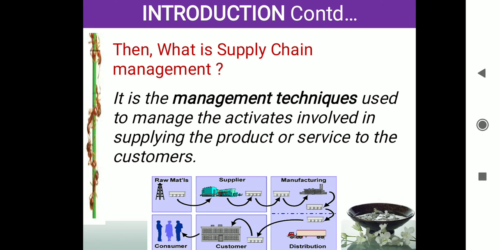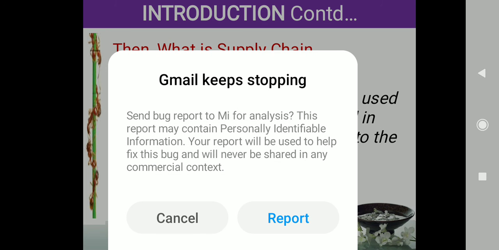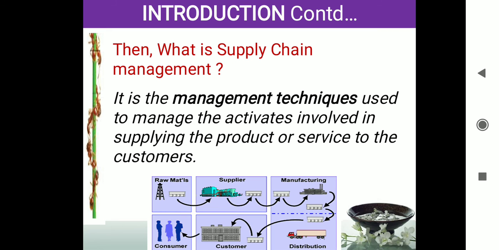Now let us take a Dell computer. What are they doing, how do they differ from others? They have a customizable computer. The user can customize what should be inside the computer on the internet itself, in the web portal itself. The same product is delivered to them. That is what we call management techniques.